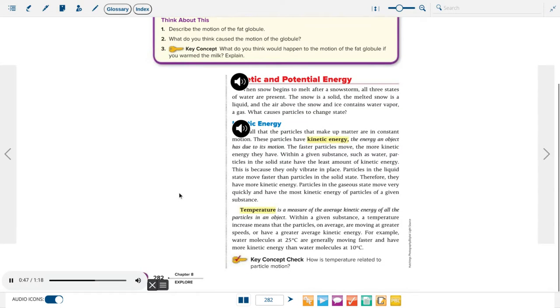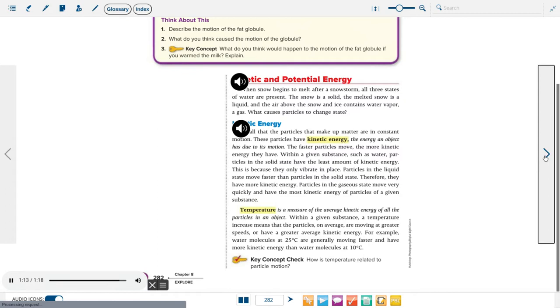Temperature is a measure of the average kinetic energy of all the particles in an object. Within a given substance, a temperature increase means that the particles, on average, are moving at greater speeds, or have a greater average kinetic energy. For example, water molecules at 25 degrees Celsius are generally moving faster and have more kinetic energy than water molecules at 10 degrees Celsius. Key concept.